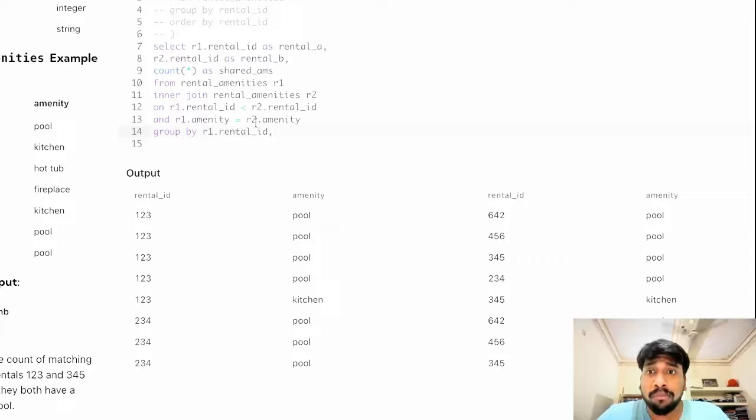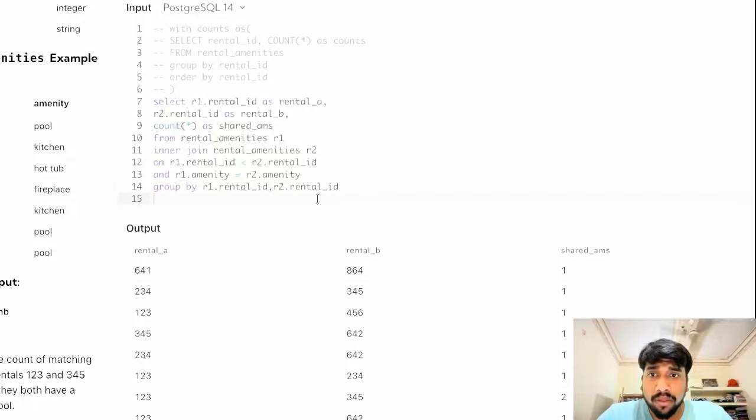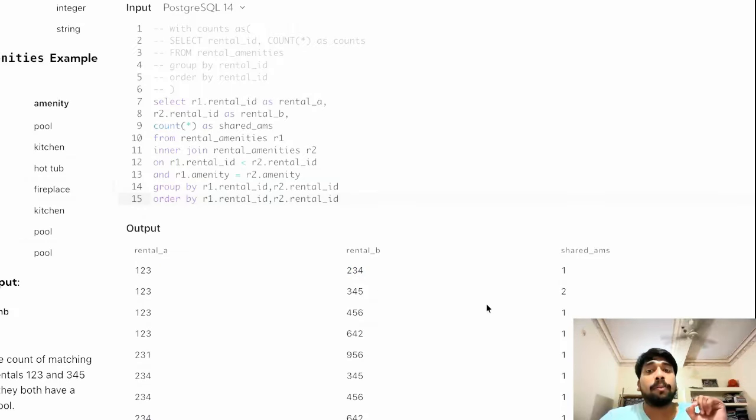Because we are grouping on the basis of pair. Now, if we run this query, let's order by as well for better understanding. Now here you can see for 1, 2, 3 we have only one pair. For 1, 2, 3 and 3, 4, 5, we have both the counts, and this is the part that we want.